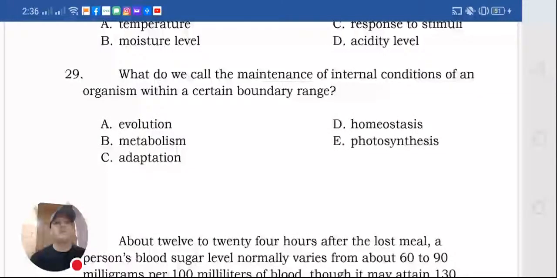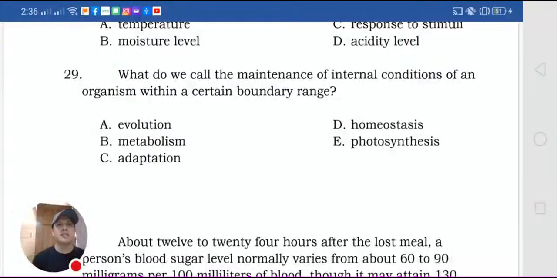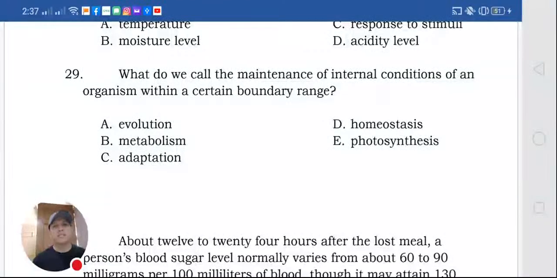So what do we call the maintenance of internal conditions of all organisms within a certain boundary range? So this refers to homeostasis. As I told you earlier, it is the balance. Okay, so always to maintain the balance of the internal environment of our body, like normal sugar level.